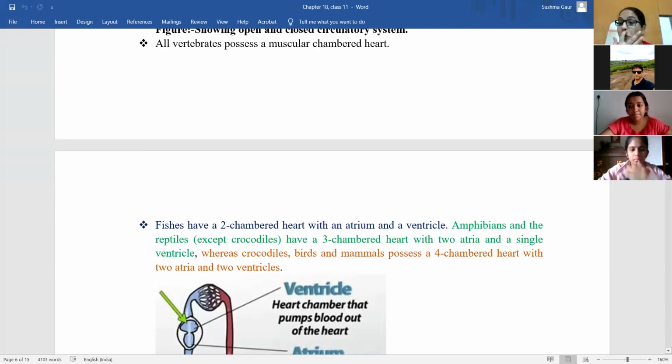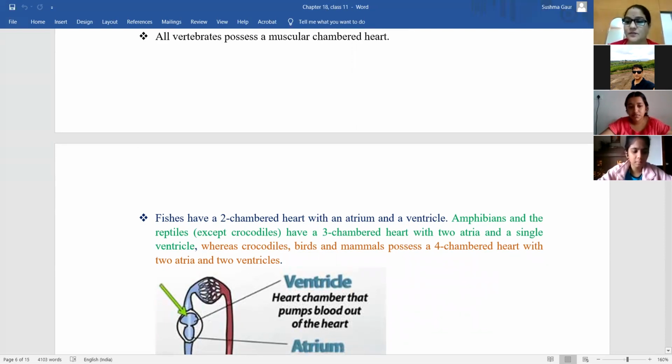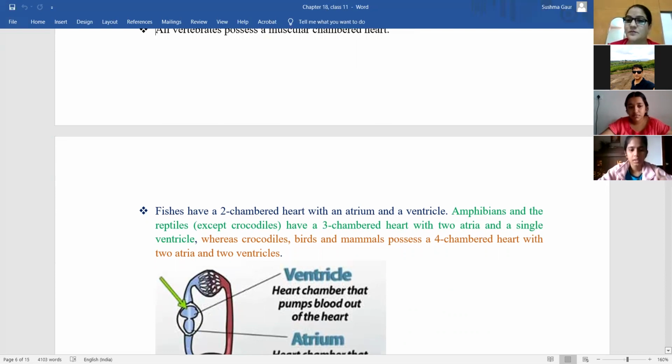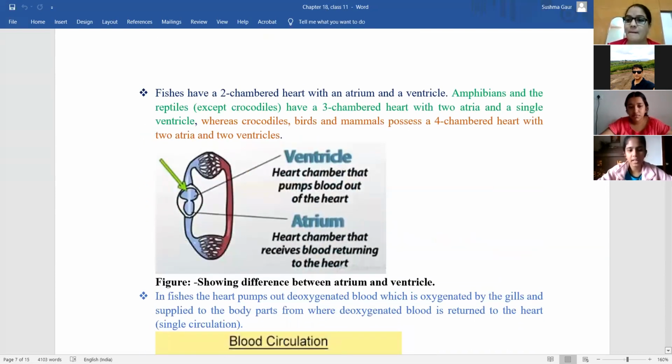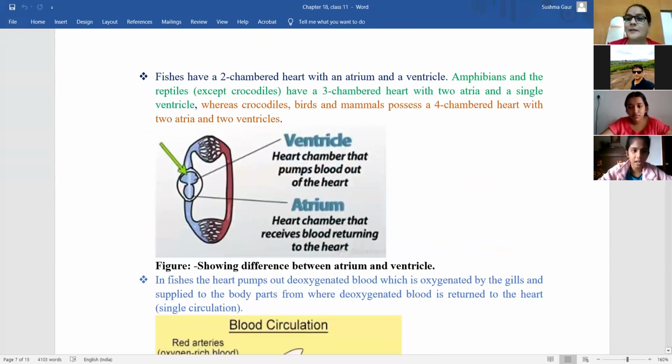What do you understand by this line, muscular chambered heart? Mostly it comprises of muscles completely, cardiac muscles. Muscles are the ones which help them pump blood in and out, and they are divided into different chambers.